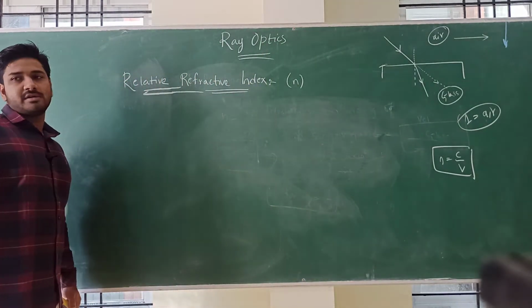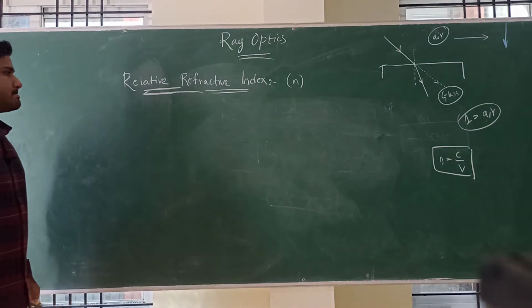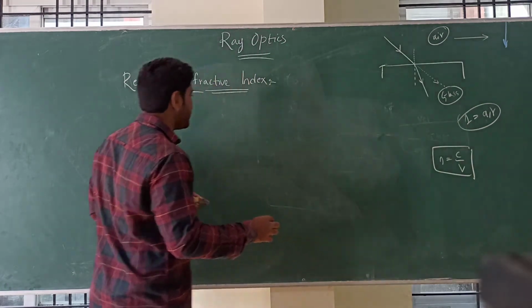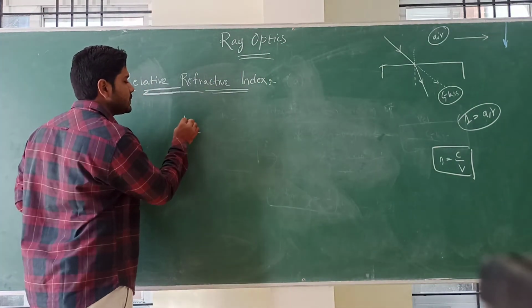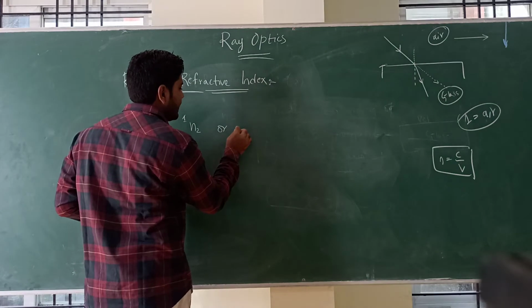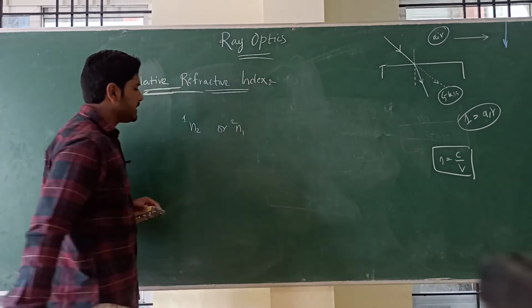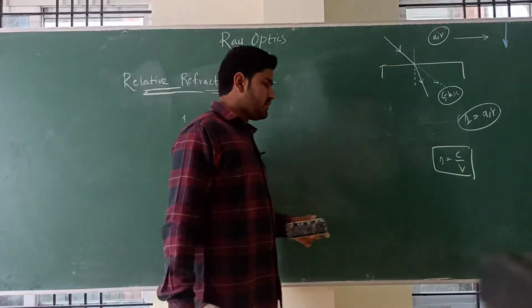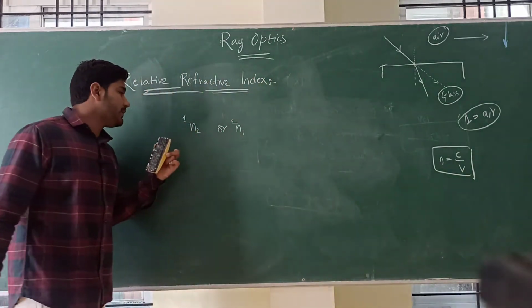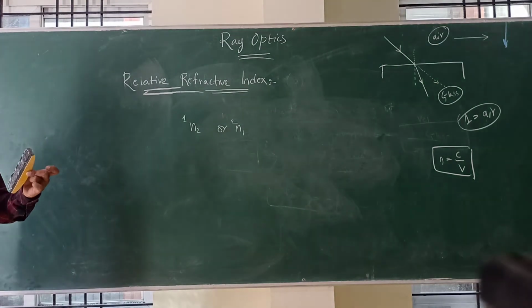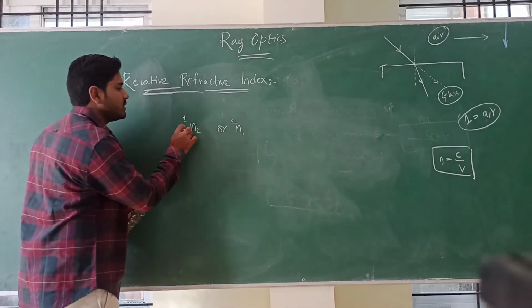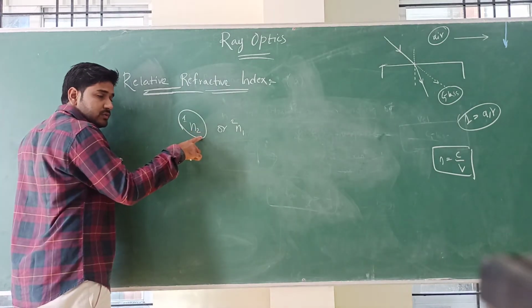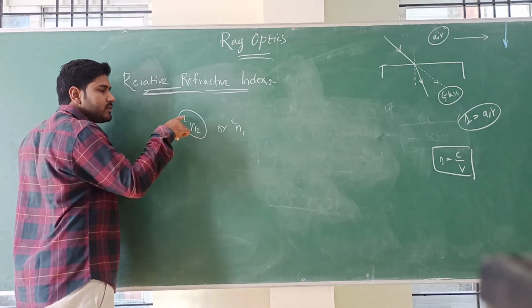Relative refractive index is denoted by n21 or n12. Actually what it means is the refractive index of medium 2 with respect to medium 1.